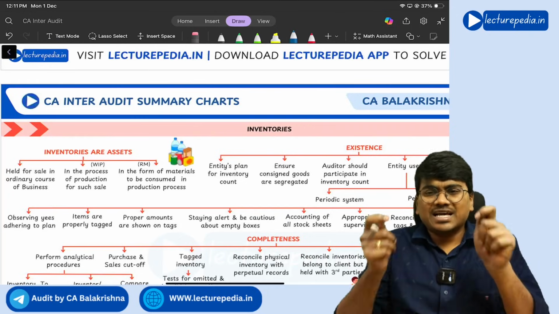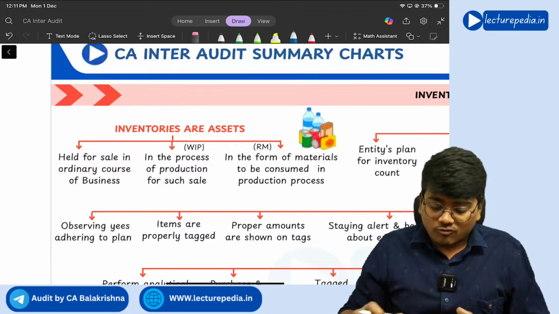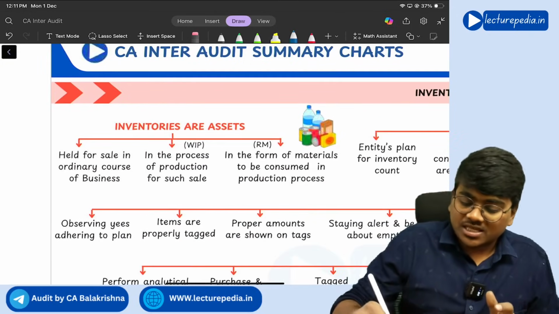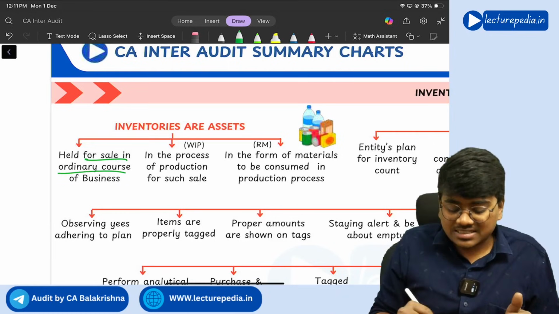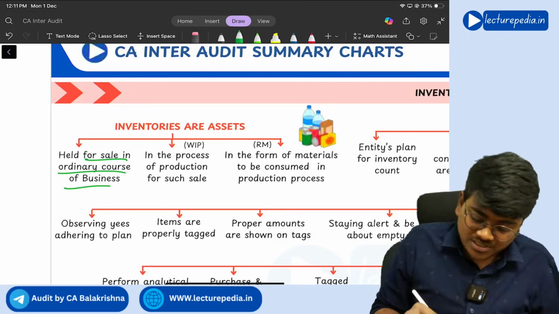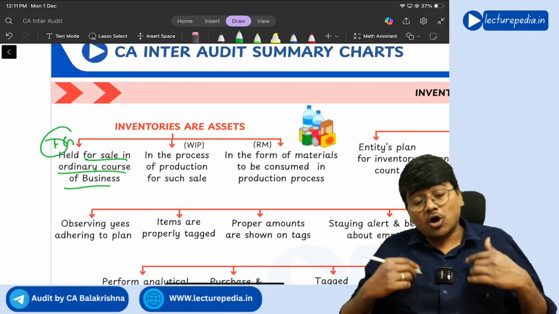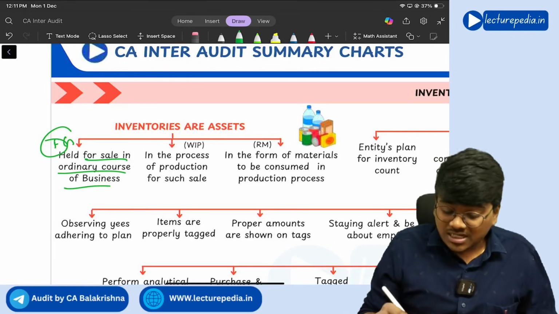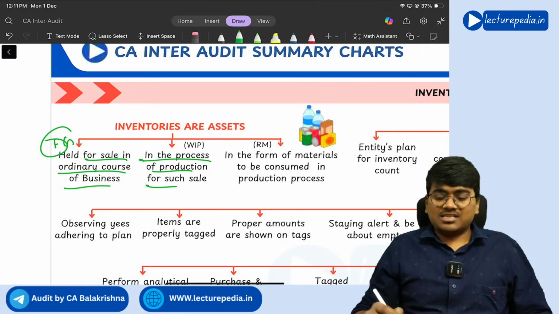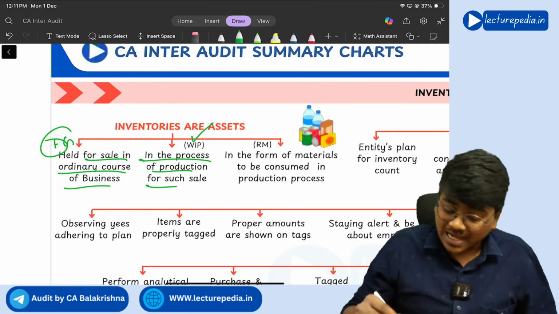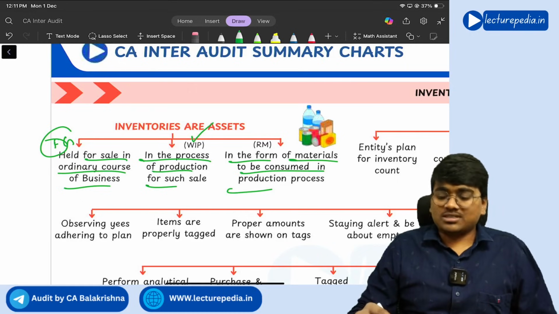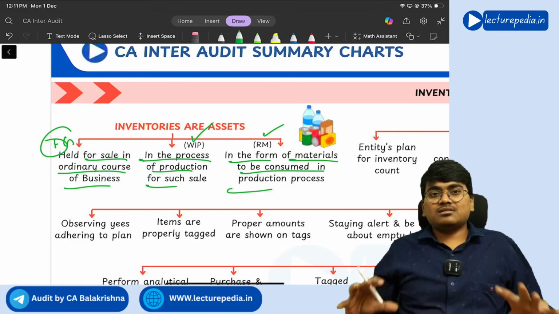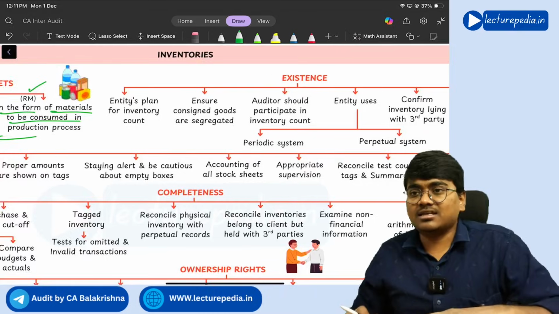Next, going to inventories. Now what is meant by inventory? Inventories are those assets which are held for sale in the ordinary course of business, nothing but finished goods, or the assets which are in the process of production for such sale, nothing but work in progress, and in the form of material to be consumed in the production process, nothing but raw material. All these come under inventory, right?